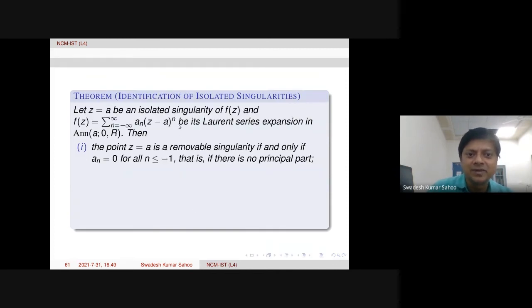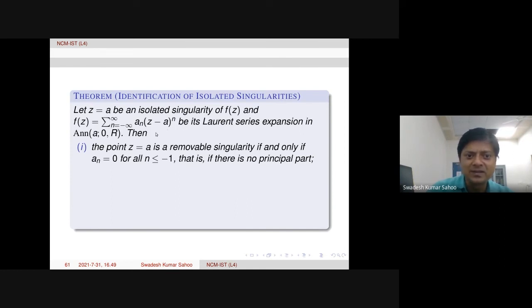Suppose a is an isolated singularity of f. Then around that, we can have the Laurent series expansion in the deleted neighborhood, with R some finite number.